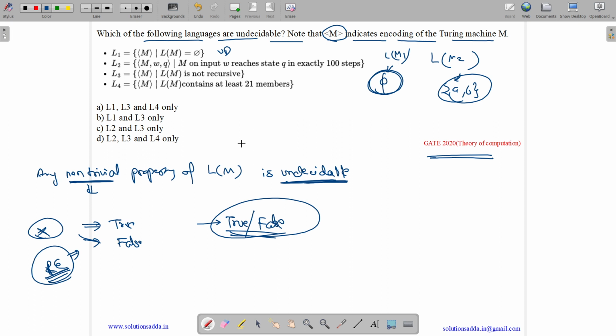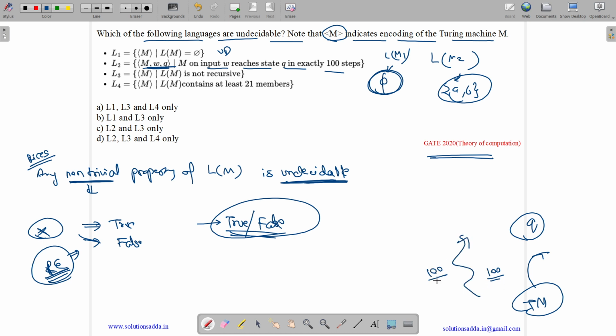Now let us see option 2. Option 2 is L2 equal to <M, w, q>, where M on input w reaches state q in exactly 100 steps. This is actually a property of Turing machine and not of its language. But Rice's theorem is applicable only on the language accepted by Turing machine. So Rice's theorem is not applicable here. So here we can check if a Turing machine on a given input reaches a state q in 100 steps. It is decidable, because we just need to monitor the working of the Turing machine for 100 steps, which would happen in finite amount of time, and hence it is decidable.